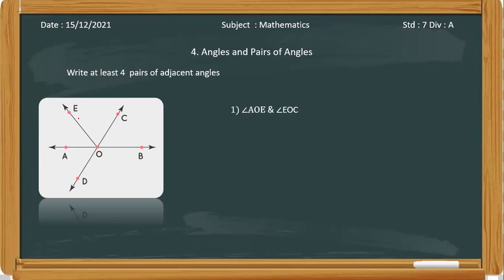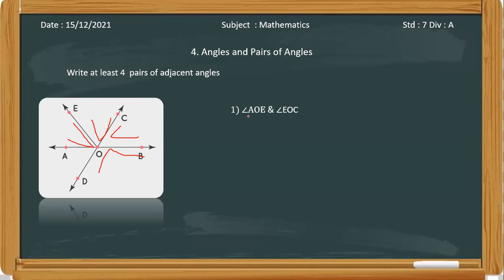Okay, I have written it here. Next one: angle COB and angle BOD. Very good. Next one: angle EOC and angle AOE. Very good.